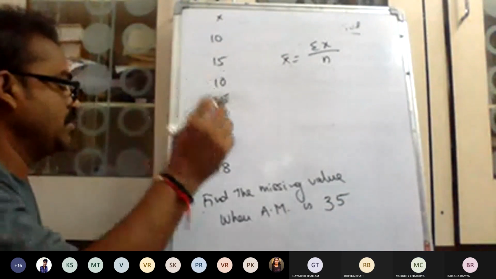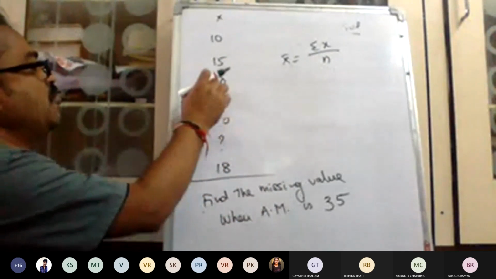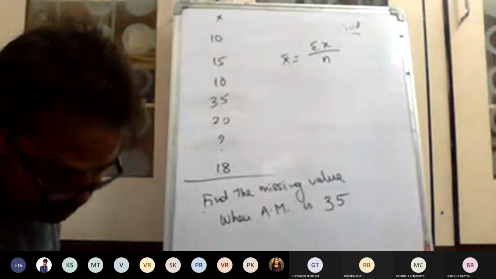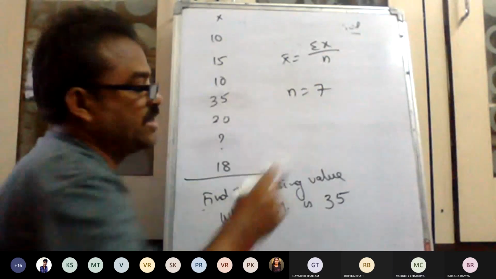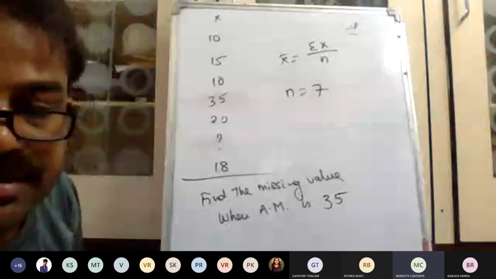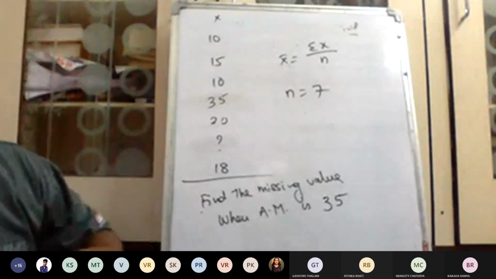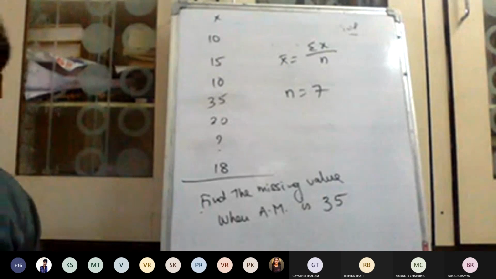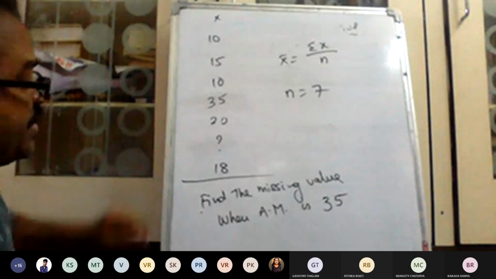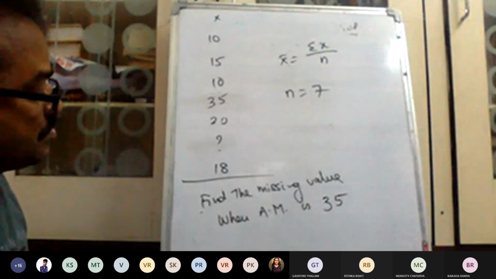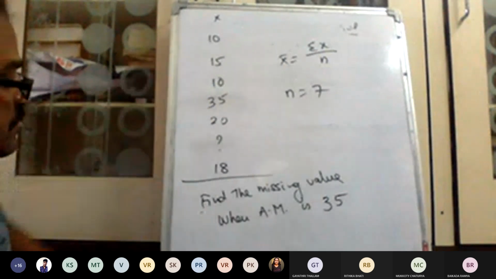So here, no problem. How many are there? 1, 2, 3, 4, 5, 6, 7. Correct? N is equal to 7. But we don't know the value of this one, though it will be taken into consideration. 1, 2, 3, 4, 5, 6, 7.